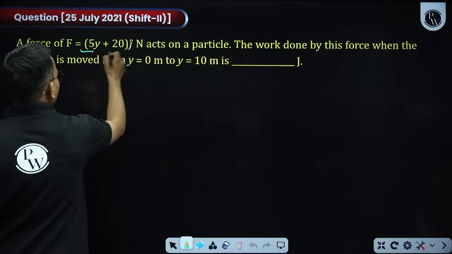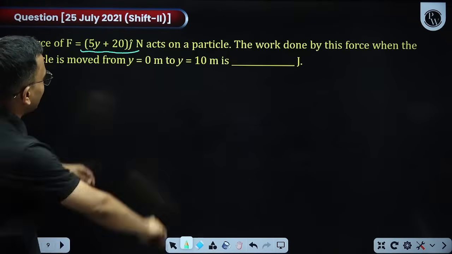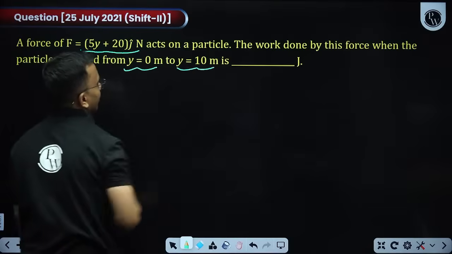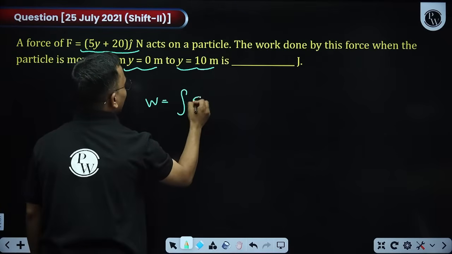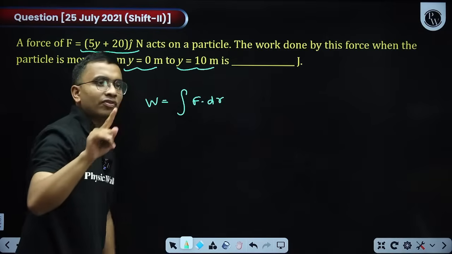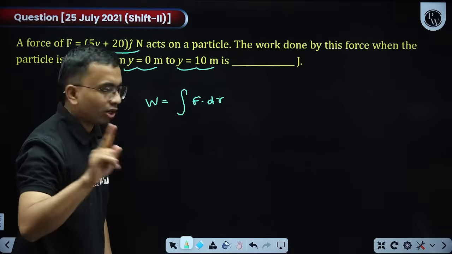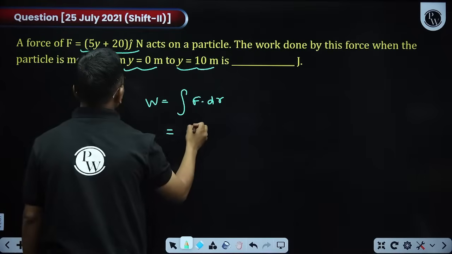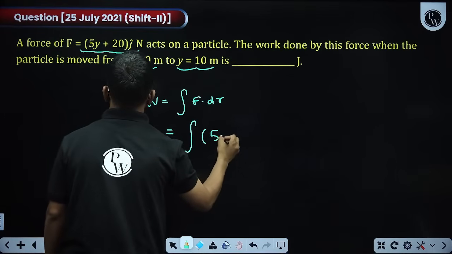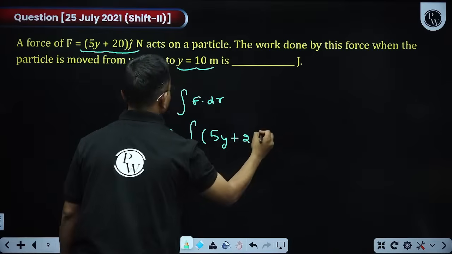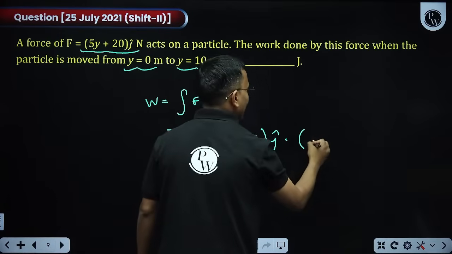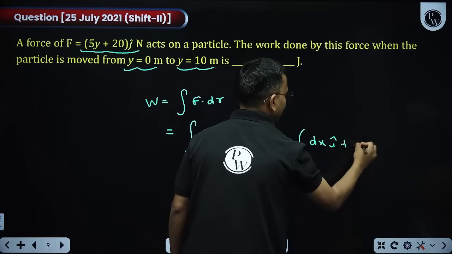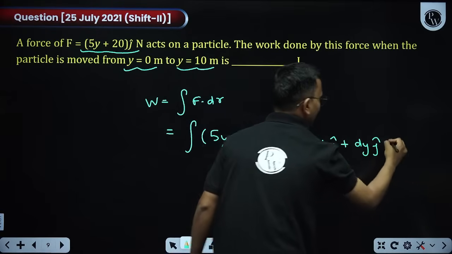Here force is only along y-axis. The particle is going from 0 to 10. So I will say work done is equal to integration of F dot dr. Don't say F dot s, that will be wrong. Force is not constant here. So what is F? F is my 5y plus 20 j cap. dr we write as dx i cap, dy j cap plus dz k cap.